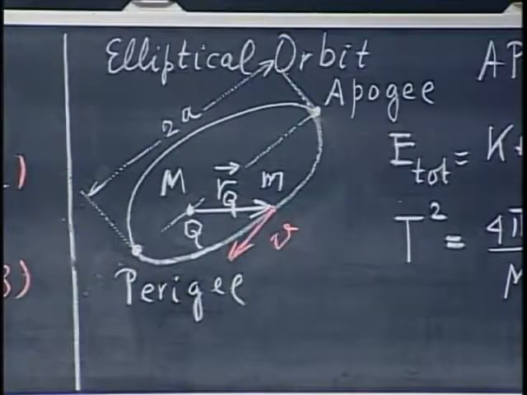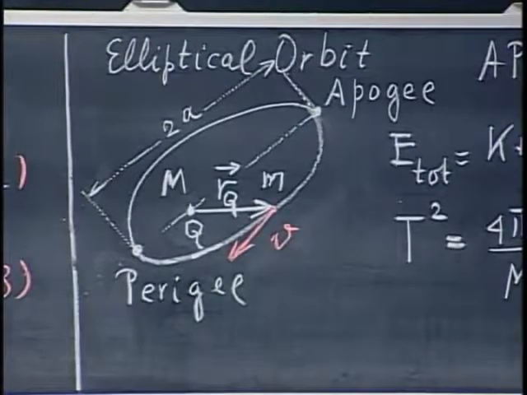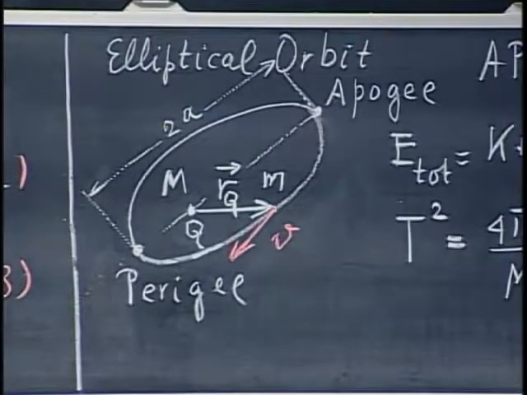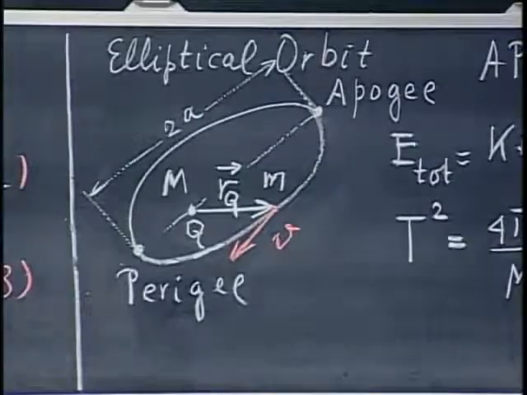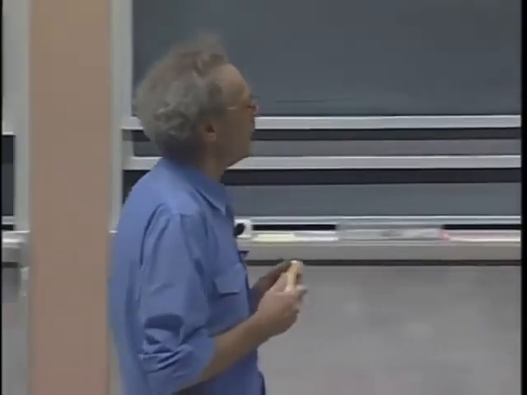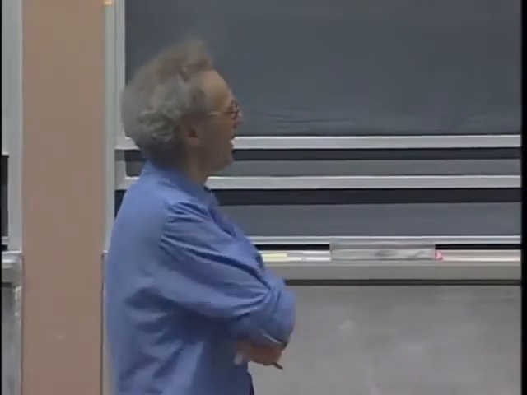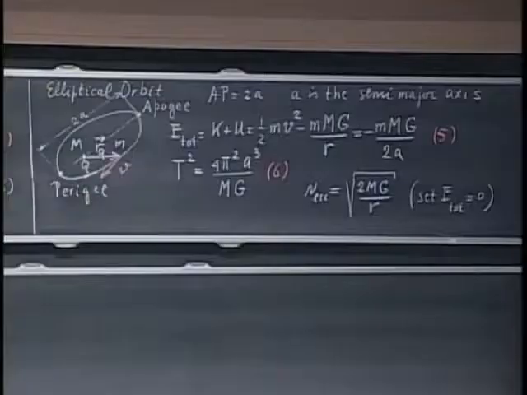So you see the little m going in orbit. You see the position vector r of q. It has a certain velocity v. And so the total mechanical energy is conserved. The sum of kinetic energy and potential energy doesn't change. The first term is the kinetic energy, 1/2 mv squared, and the second term is the potential energy.